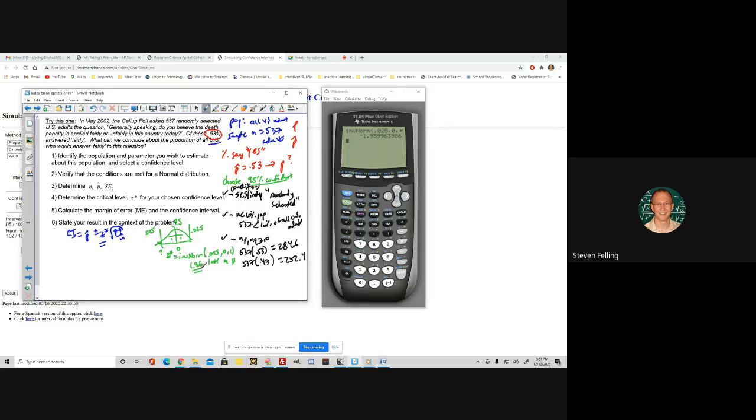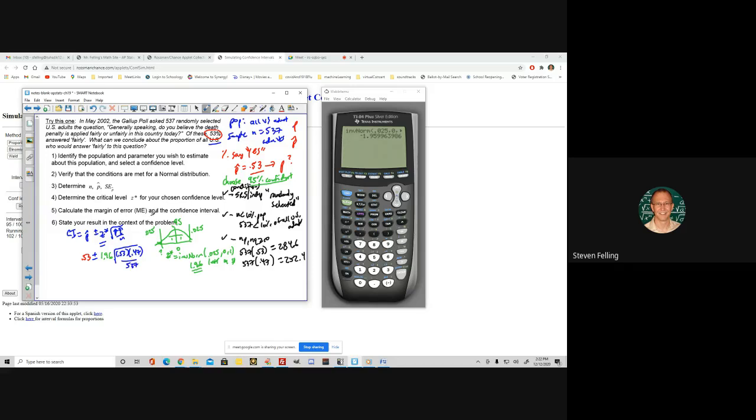So I need my z star value to be 1.96. So let me go ahead and fill that in, 1.96. Okay, I also have my p hat value. It's 0.53, so I'll fill that in, 0.53. Okay, and then the last part to fill in is the standard deviation calculation. So that's going to be the square root of the p hat is 0.53, right? The q is the other 47%, and the sample size in this case is 537.